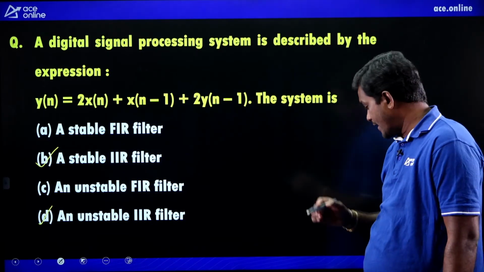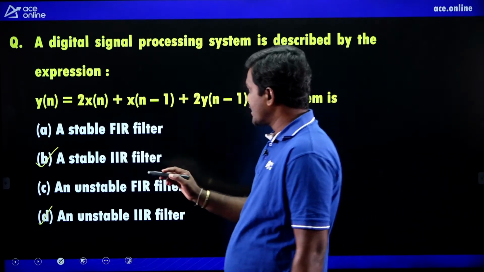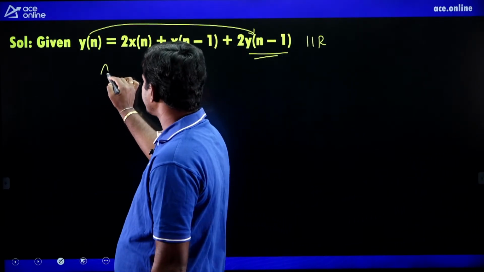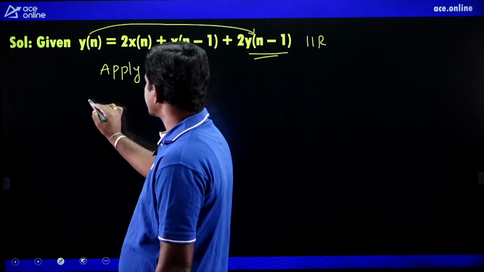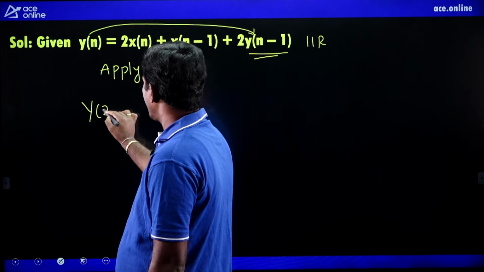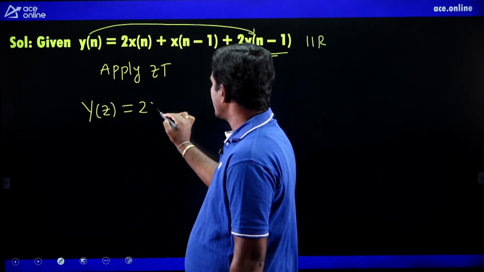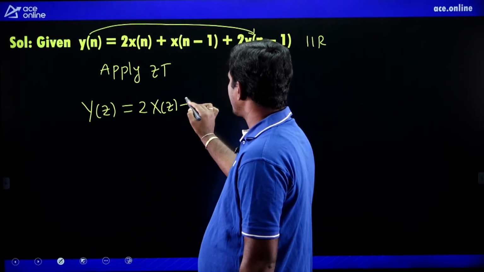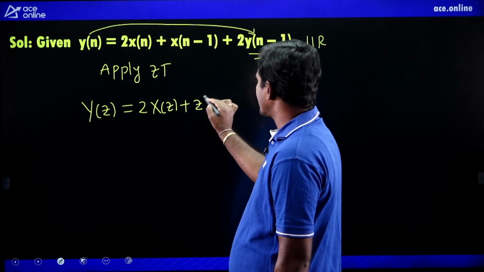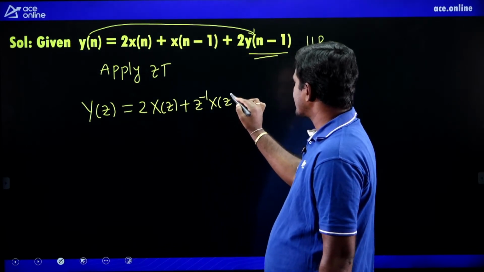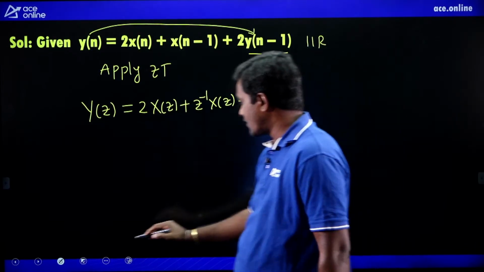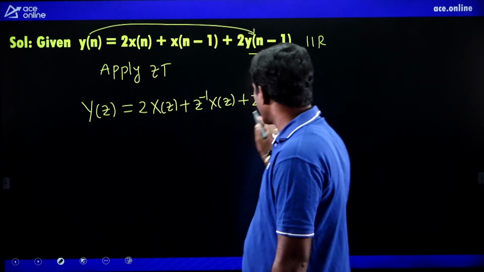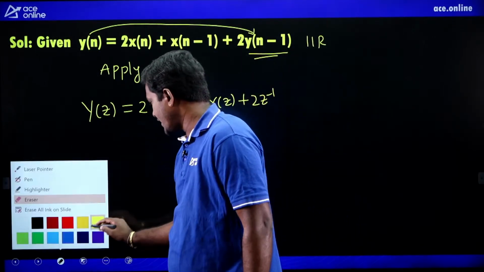So let us check for the pole locations. Now, apply Z transform. Tell me, what is the Z transform of y of n? Y of z equals 2 X of z plus the Z transform of x of n minus 1, which is z inverse times X of z, plus 2 z inverse Y of z. Okay? Yes.